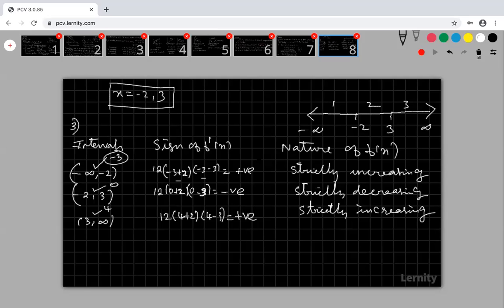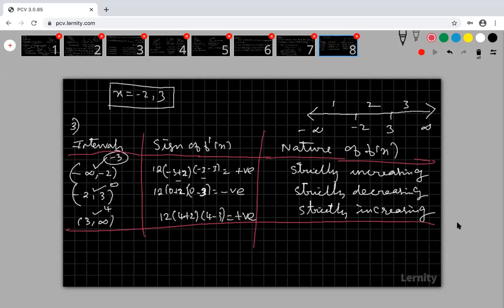Are you clear? So now look at that. Please try to understand. Here the second column represents the sign of f dash of x, but the third column represents the nature of f of x, as in increasing or decreasing. That is the nature. Look at that. In this interval my f of x is increasing. In this interval my f of x is increasing. What about this interval? In this interval my f of x is decreasing. Now please try to understand this.